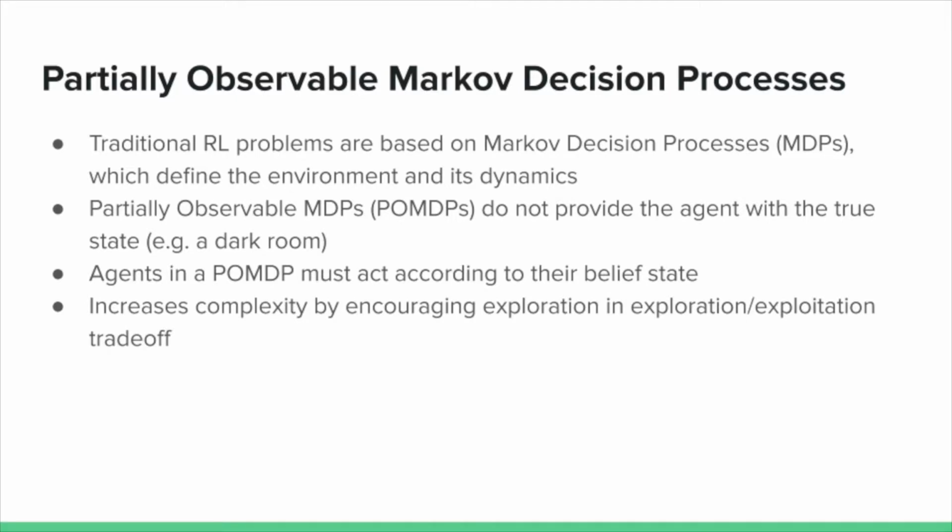Partially observable environments can be framed as partially observable Markov decision processes, also known as POMDPs. POMDPs contain the same components as traditional MDPs, only they do not reveal the true state to the agent. Instead, agents are given only partial observations of the true state and must exploit future expected returns based on belief states.